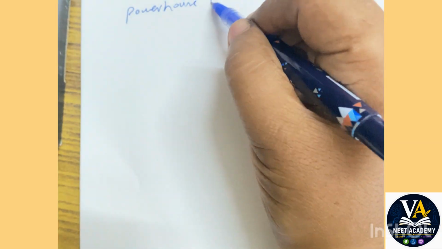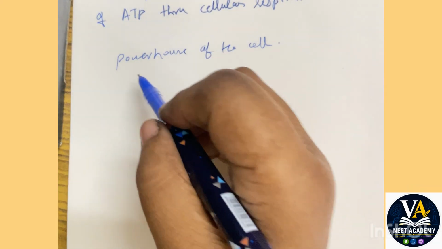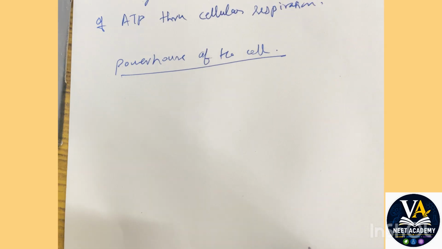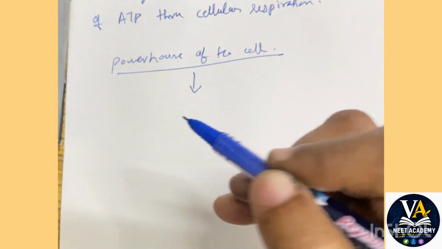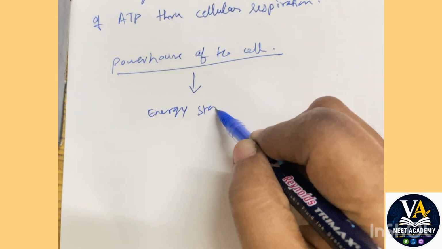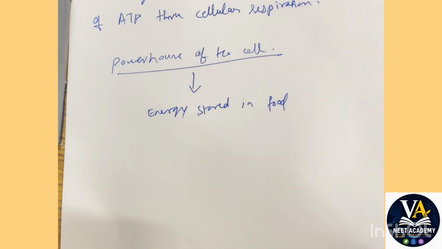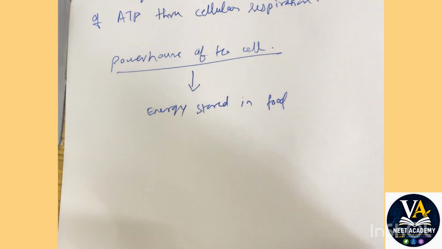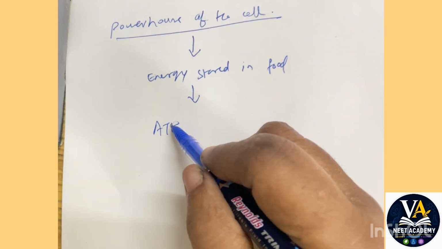Okay, so let us see now why it is called, all of us know that mitochondria are called the powerhouse of the cell, isn't it? Now why is it called the powerhouse of the cell? Because it converts the energy stored in food molecules into ATP, which is